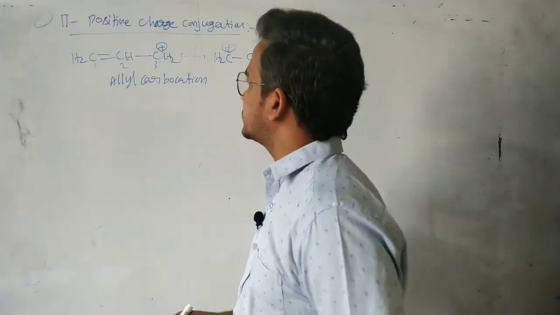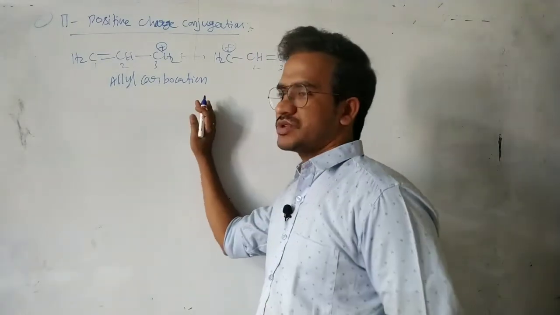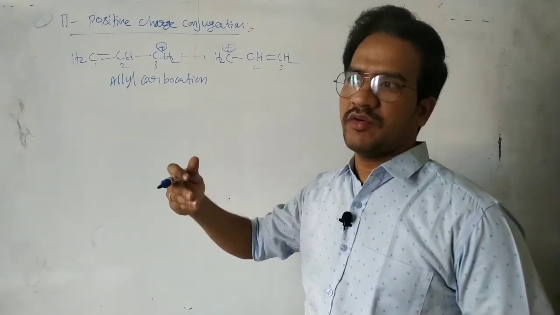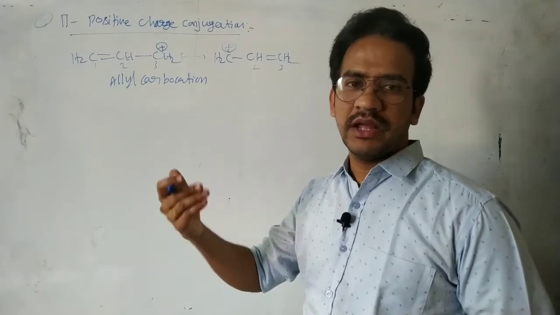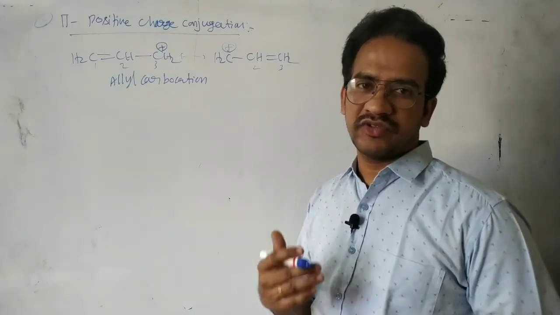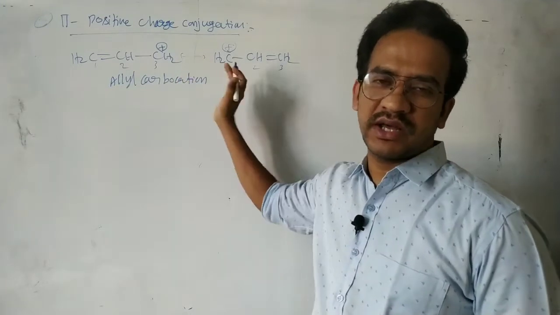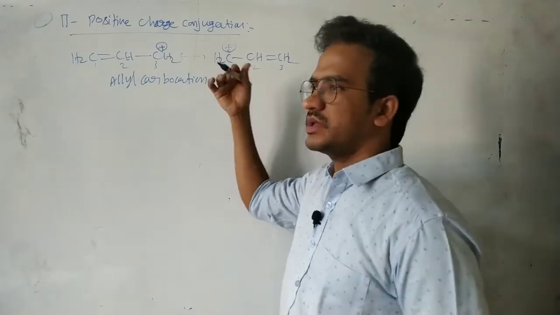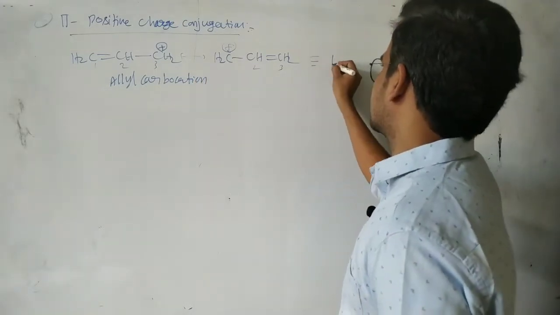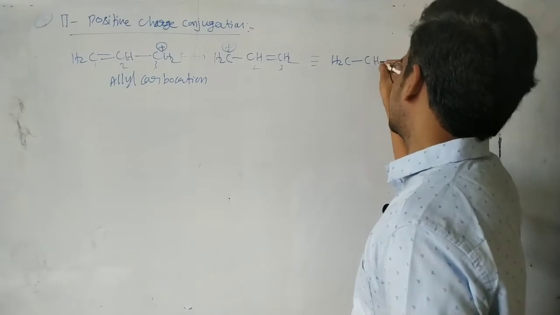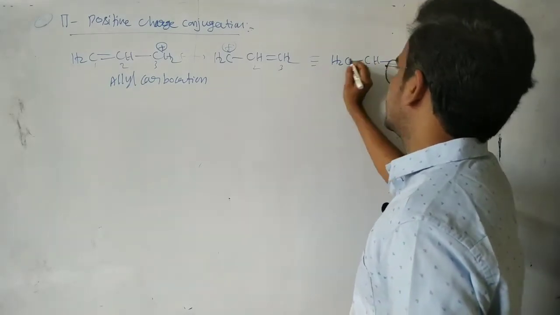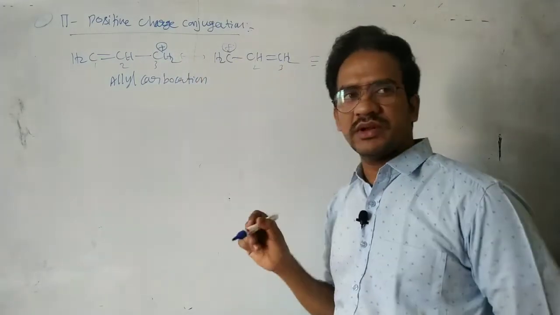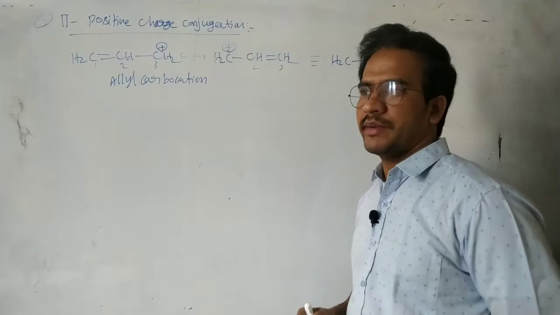Now here there are two possible structures for the allyl carbocation. The phenomenon of possibility of more than one Lewis structure for any molecule or ion is known as resonance, and the possible structures are called resonating structures. But actually these resonating structures are not real. Then what is the real structure? The real structure is nothing but the resonance hybrid. Here this double bond becomes a single bond, and this single bond becomes a double bond, so every carbon attains a double bond character.